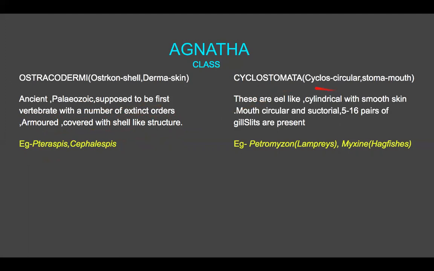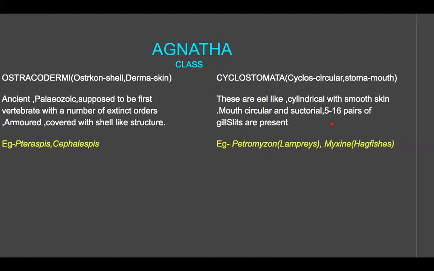In Cyclostomata, these are eel-like animals, cylindrical with smooth skin. As we discussed, the mouth is circular and suctorial, and 5 to 16 pairs of gill slits are present. The examples are Petromyzon, commonly known as lampreys, and Myxine, commonly known as hagfishes.